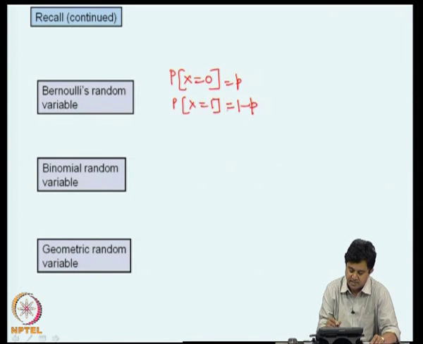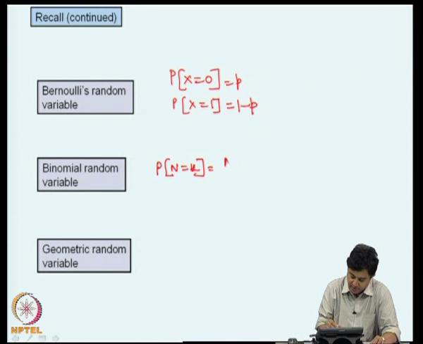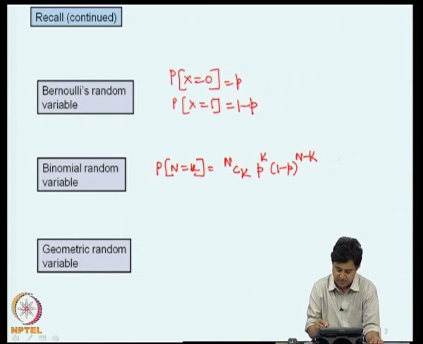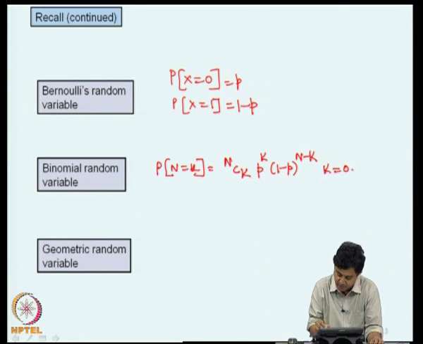So, the sample space here is discrete. In a binomial random variable we deal with n repeated Bernoulli trials and ask what is the probability of k successes in n trials, and we have shown this to be a function of this kind, where k takes values 0, 1, 2 up to n.